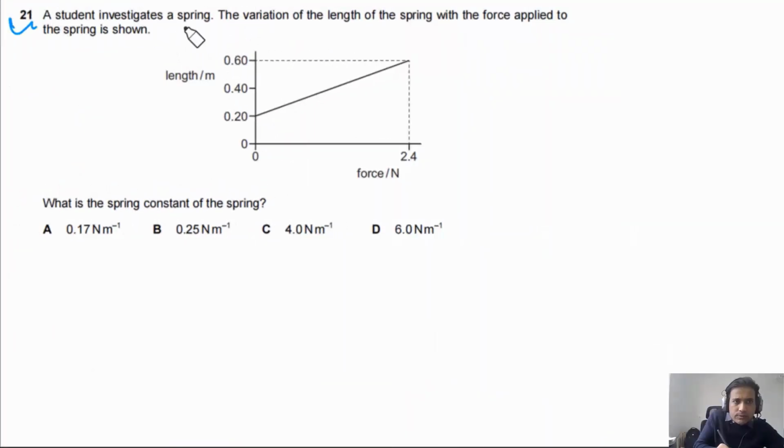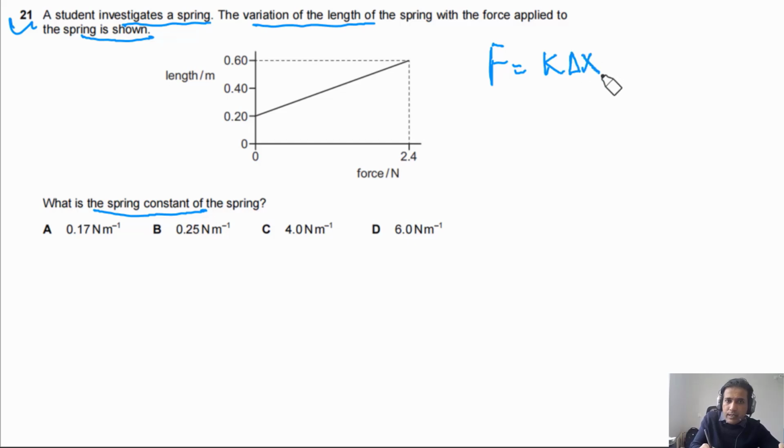Question 21 says, a student investigates a spring. The variation of the length of the spring with the force applied to the spring is shown in the figure. We need to find out what is the spring constant of the spring. This question is pretty straightforward. Simply we need to use Hooke's law, meaning F is equal to k times delta x. So in this case, k will be equal to delta F divided by delta x, meaning the gradient of this curve. So we can take two points, this one point and this other point.